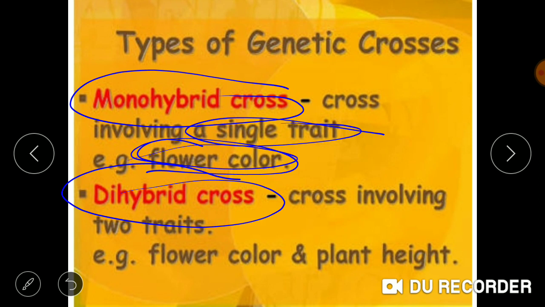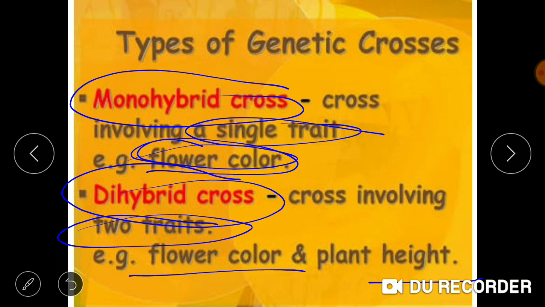And when the crossing was done by taking two traits, means when he has taken two of the pea plants, both of them differ in the color and in the height also, then it is said to be dihybrid cross. When both the plants have different height and have different color as well, so two traits when taken in consideration, it is said to be dihybrid cross.